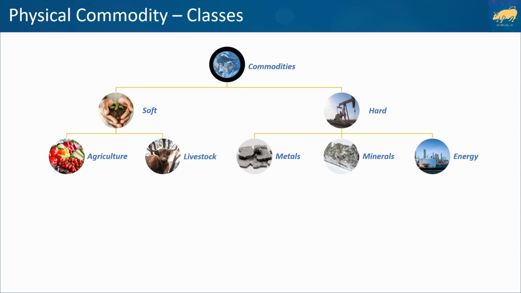Commodities are classified as either soft or hard. Soft commodities are grown and include agricultural produce and livestock. Meanwhile, hard commodities are mined and include metals, minerals, and energy.